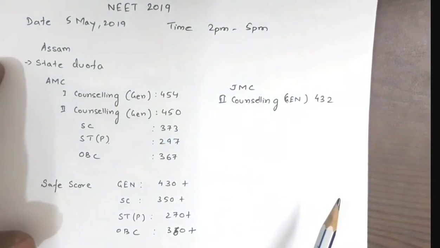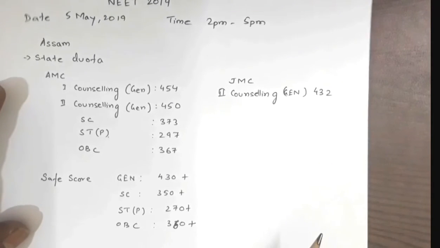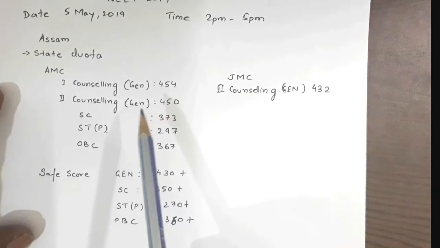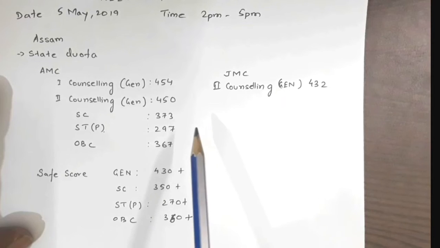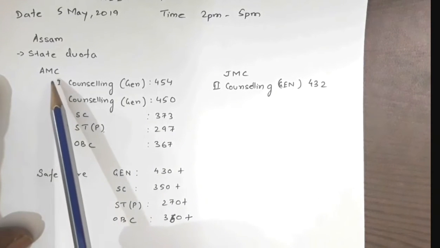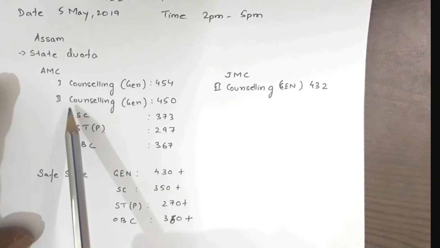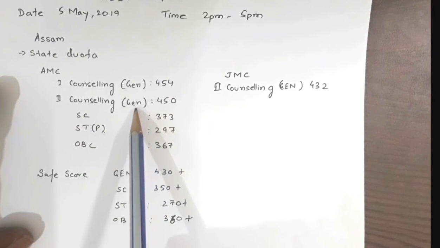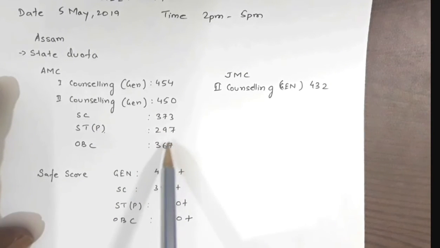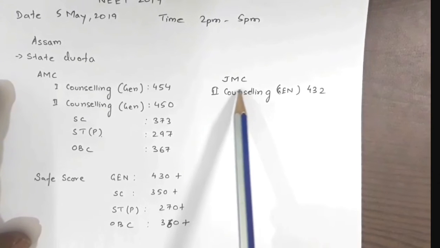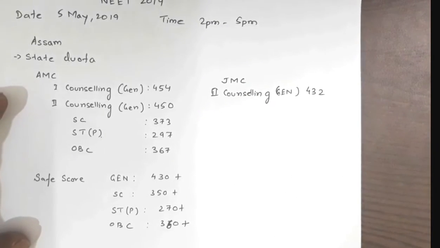Now for the students of Assam who are preparing for the NEET examination, I have collected a few data from students who are currently studying in various medical colleges in Assam. Like in AMC last year, the cutoff, the first counseling was for general category 454, for second counseling general category 450, SC, ST, OBC 373, 297, 367. For Jorhat Medical College, the second counseling general cutoff was 432.